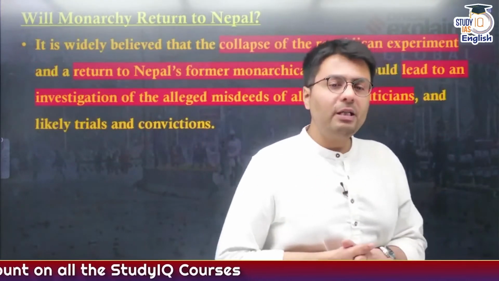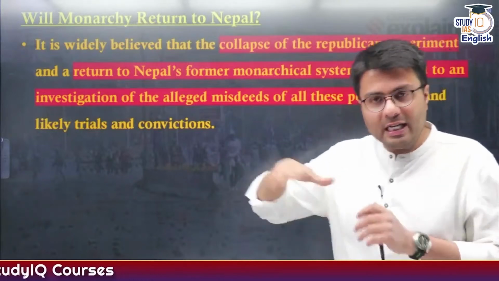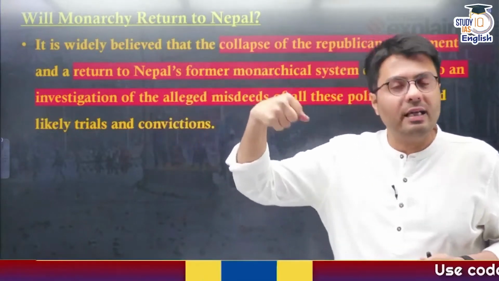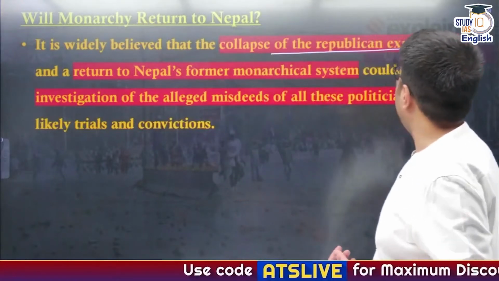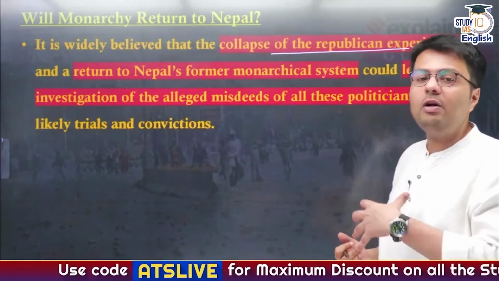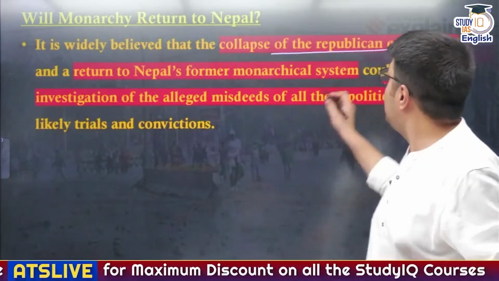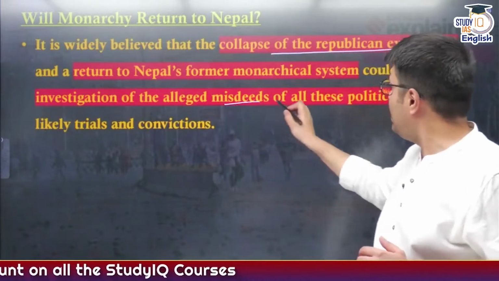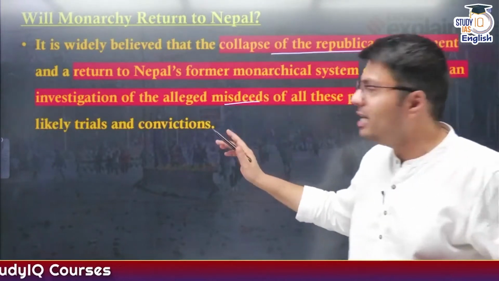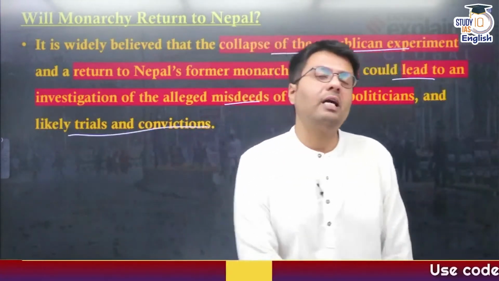Now, because of this kind of political immunity and the political and bureaucratic nexus that exists in Nepal, it is widely believed that the collapse of the republican experiment and the return of the former monarchical system could lead to investigations against these politicians for their alleged misdeeds, and will also likely lead to trials and convictions of these politicians.